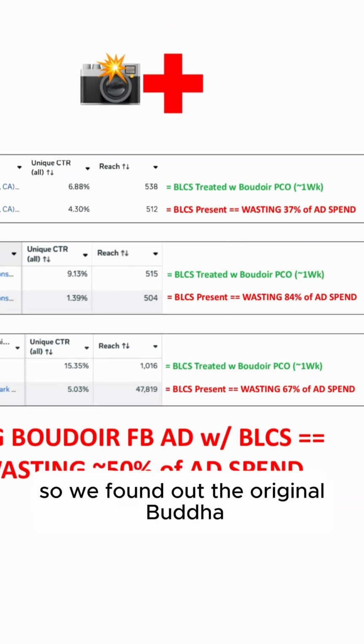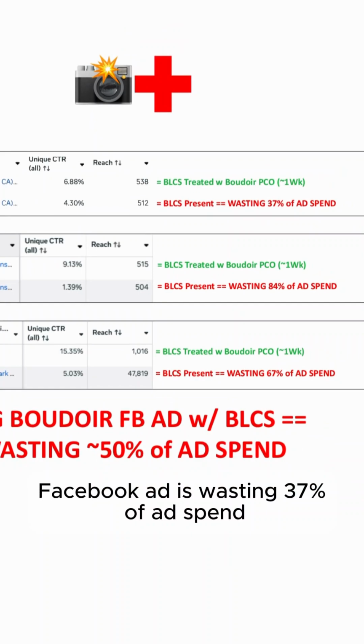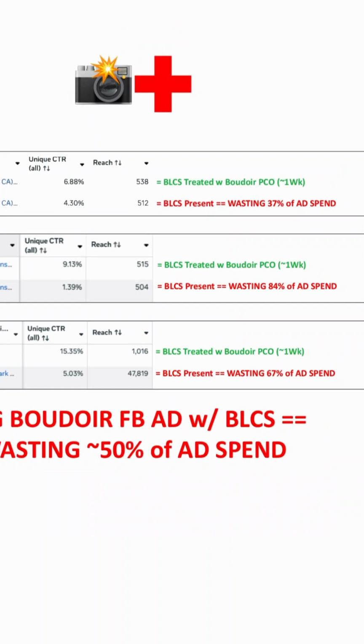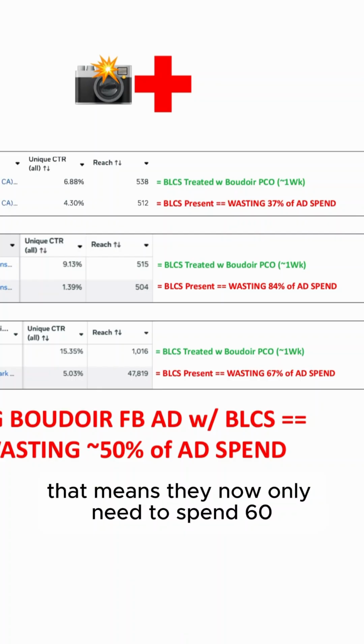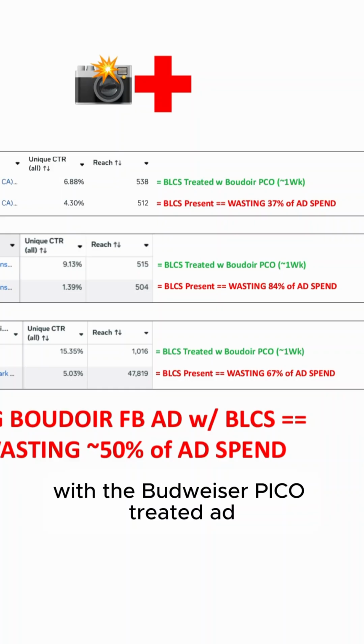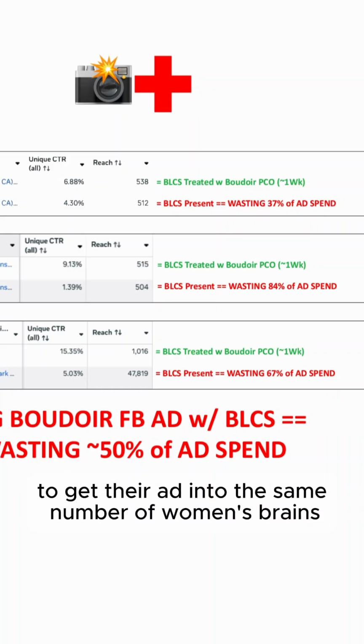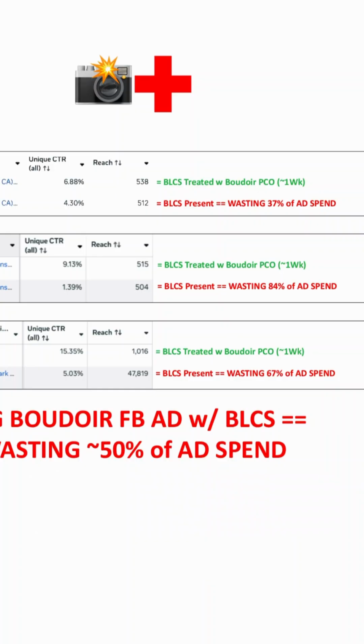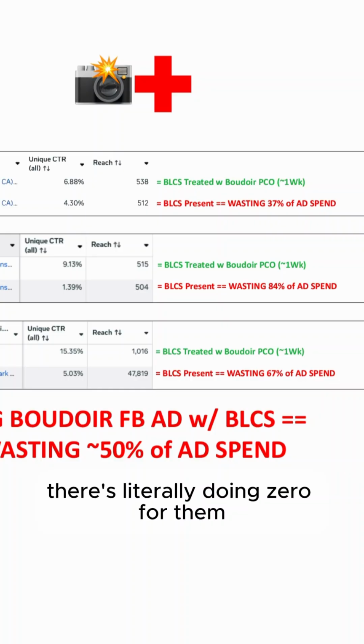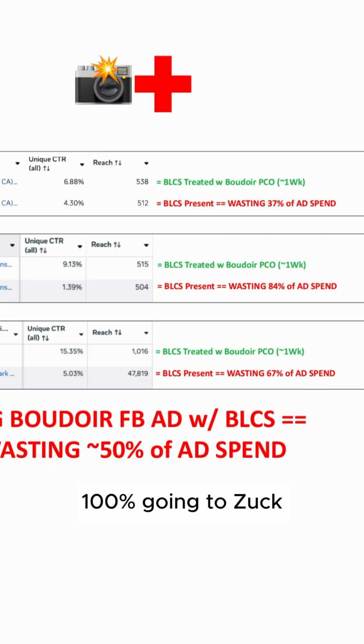So we found out the original Boudoir Facebook ad is wasting 37% of ad spend. That means if they're spending 10 grand a month on the original Boudoir Facebook ad, they now only need to spend 6,300 bucks a month with the Boudoir Pico treated ad to get their ad into the same number of women's brains. So the 3,700 bucks a month is literally doing zero for them, 100% going to Zuck.